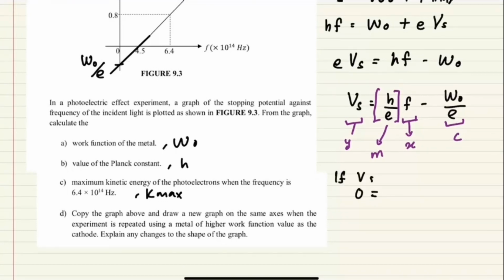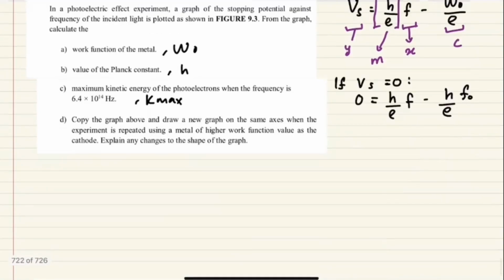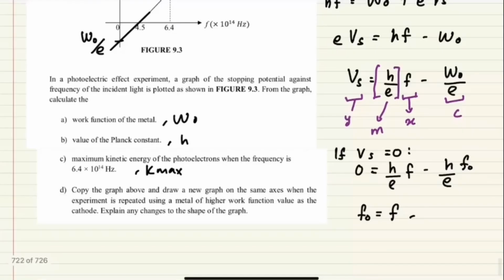If Vs is equal to 0, then your equation becomes H over E F minus W0. The W0 I can open up. H F0 over E. Okay, if I bring it to the left side and then cancel H with E, I will get F0 equal to F. So at the X-intercept, the value of F is F0.